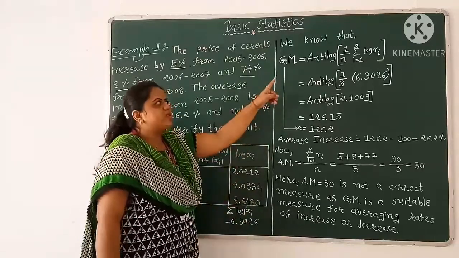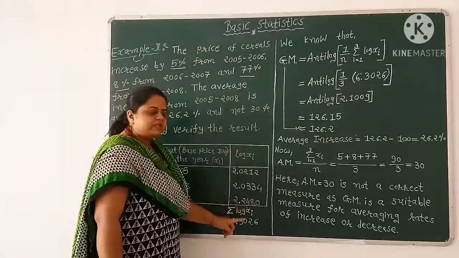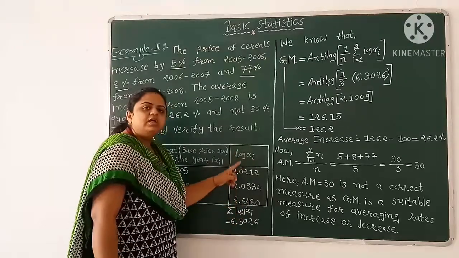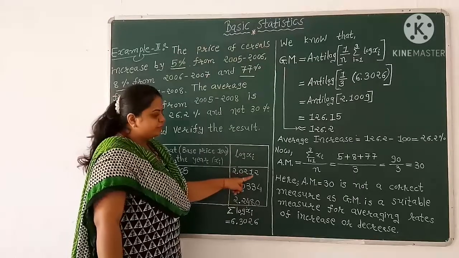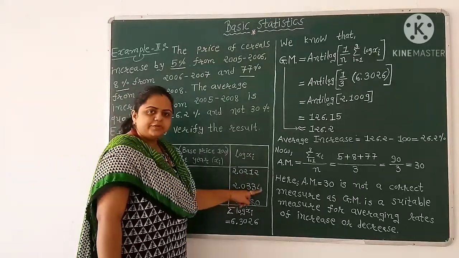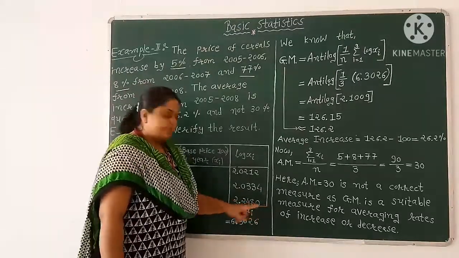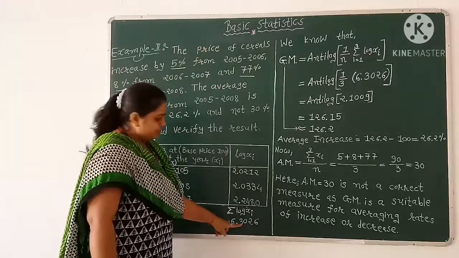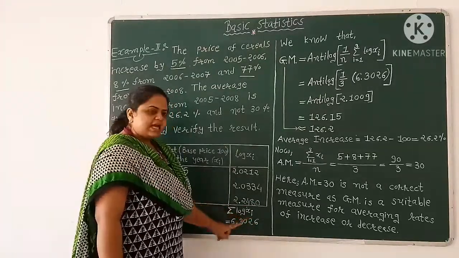Here we need summation log xi, which is nothing but the sum of all log xi, equal to 2.0212 plus 2.0334 plus 2.2480 equals 6.3026. So summation log xi equals 6.3026.